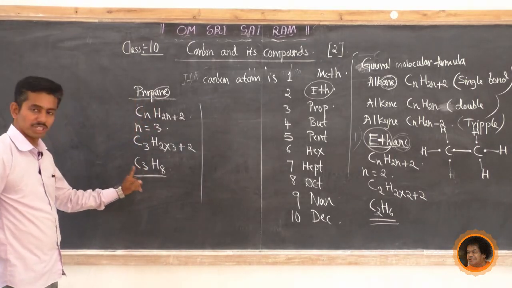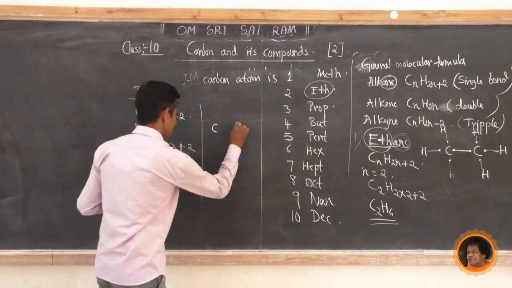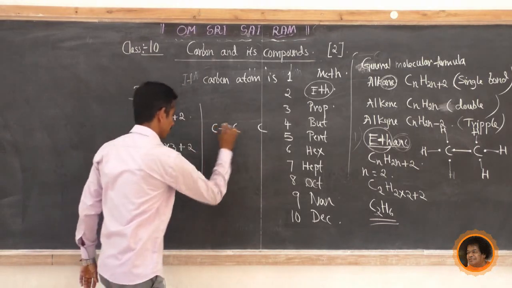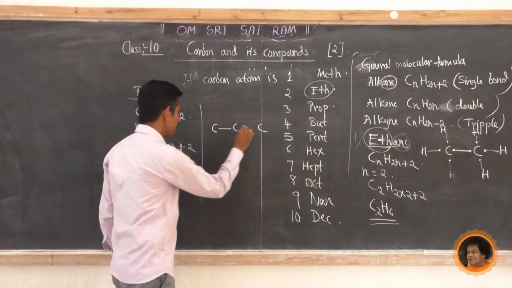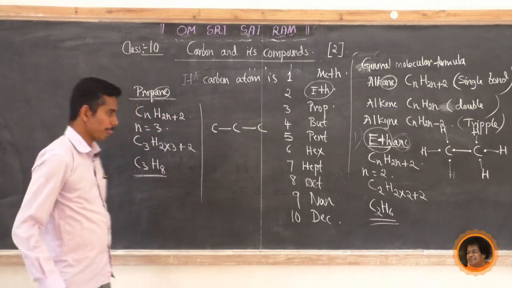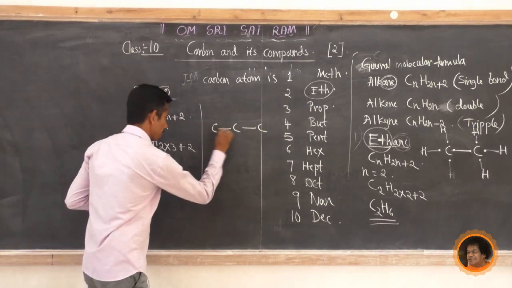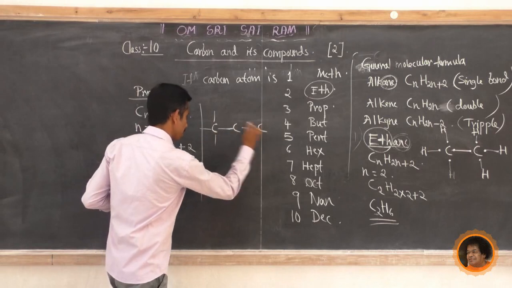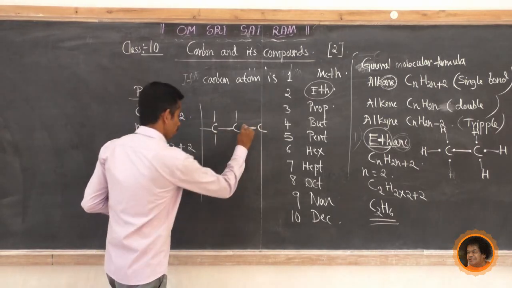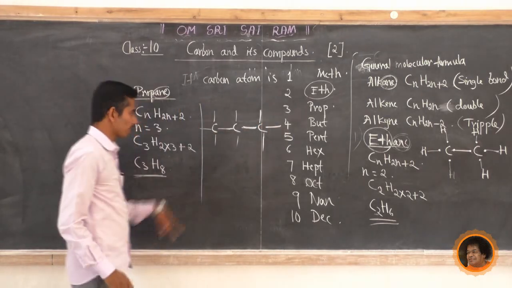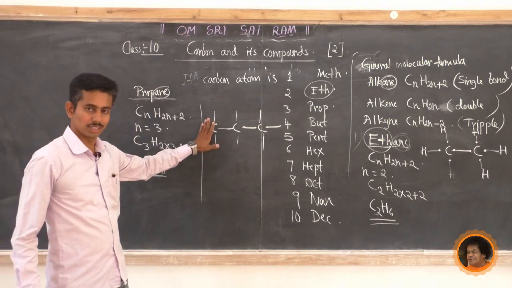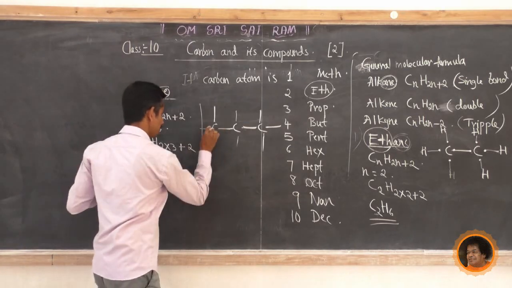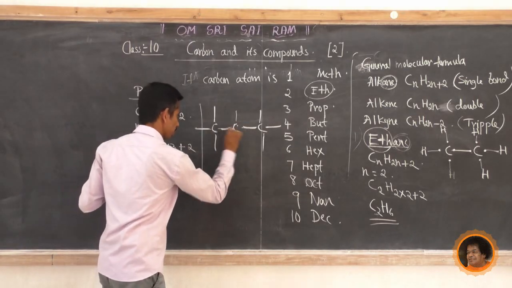How many carbon atoms are present? 3. So 1, 2, 3. It is an alkane, so a single bond between carbon atoms. So one carbon, one line is over, second, third, fourth. Just 4 lines for one carbon. It is a simple method. How many lines for one carbon? 4 lines. That is 1, 2, 3, 4. For this carbon, 1, 2, 3, 4.